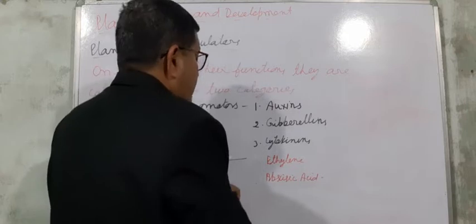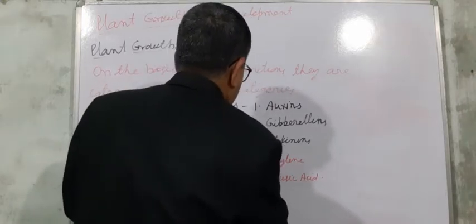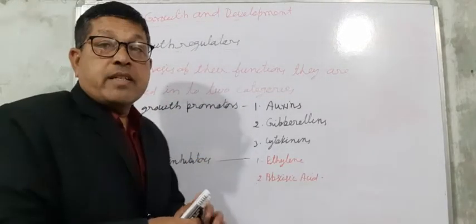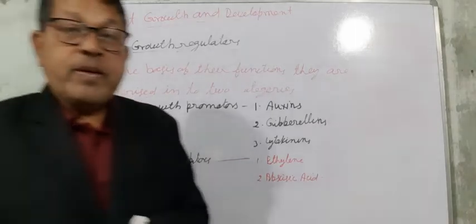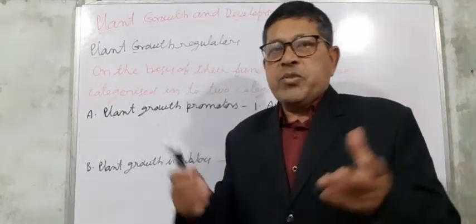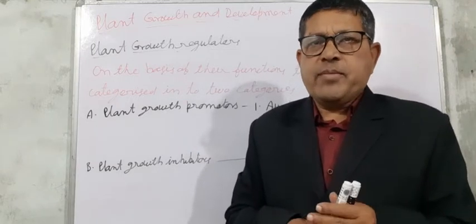These inhibit the different activities of the plant, such as the closure of stomata and other things. So we will discuss in detail about these hormones.